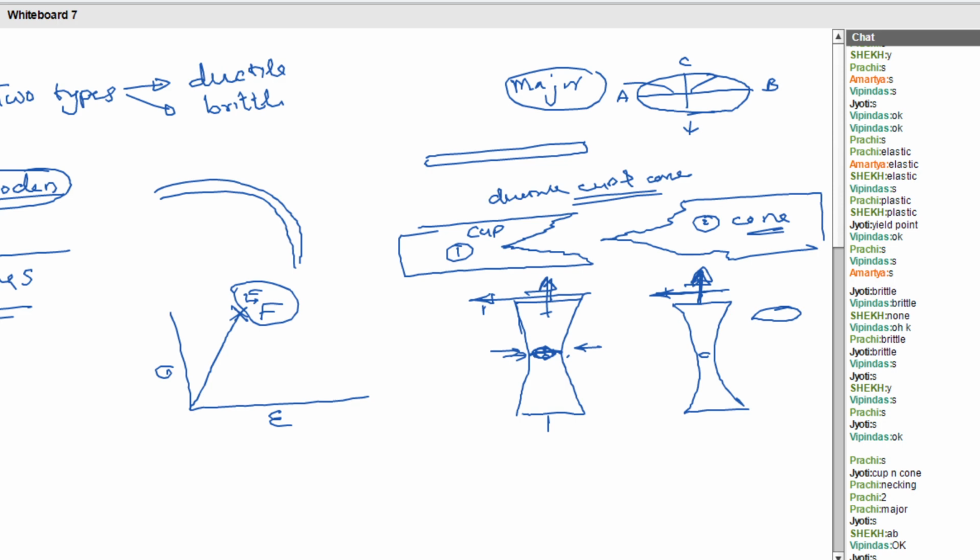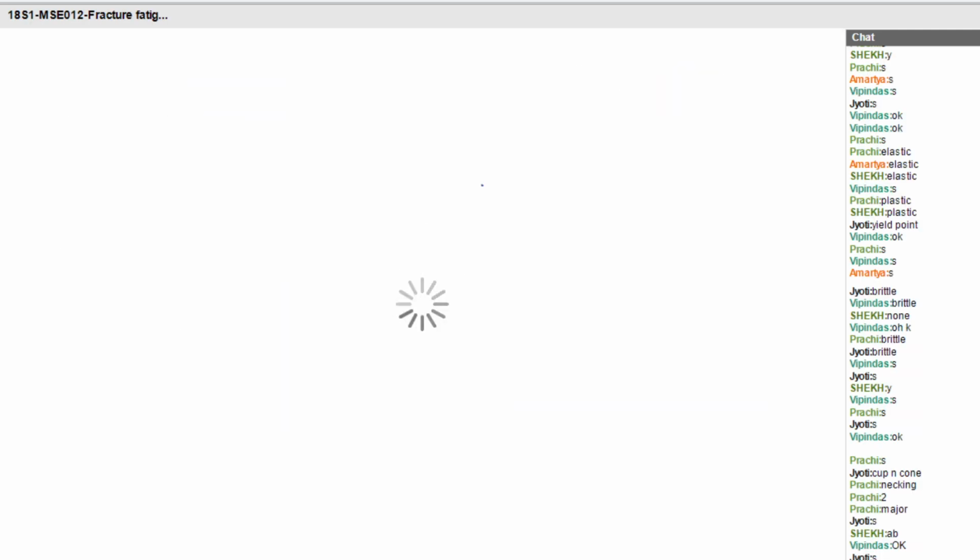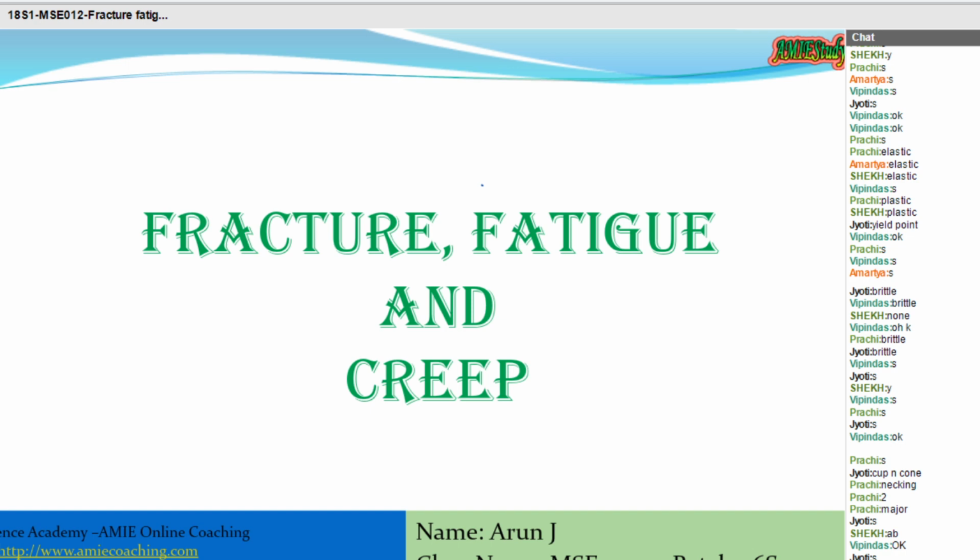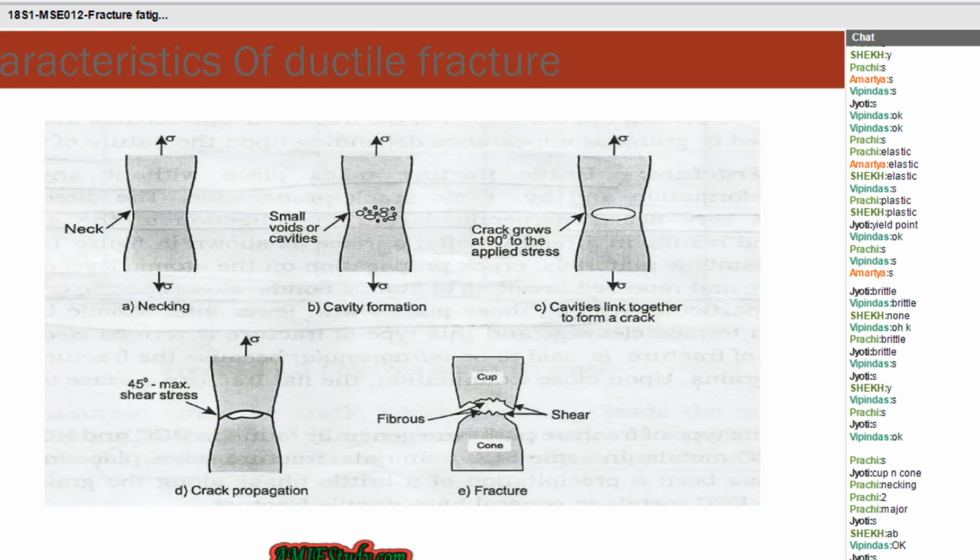And finally, it forms a cup and cone structure. I shall show the figure so that it will be clear to you. You can see that first necking occurs. Next, a lot of internal voids are formed.